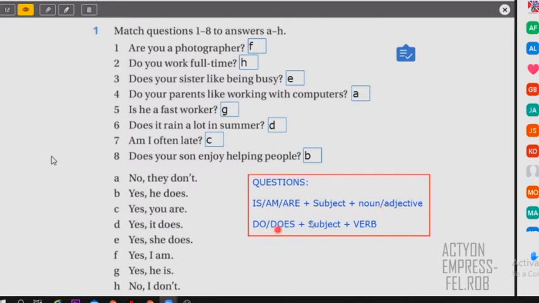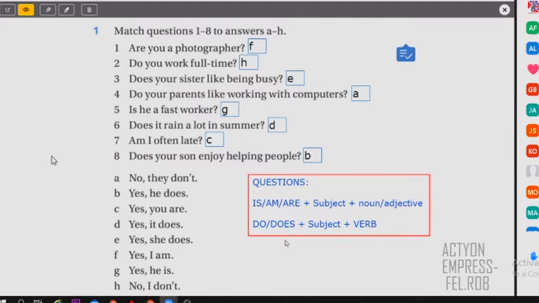And in what cases do you use do and does? It is for the same, you need do and does with a subject, but the difference is that you have a verb, right? So that is the main difference. If you have a verb in your question, you can only use do or does. And if you don't have a verb, you can use is, am, or are, right? Because an adjective is not a verb. So for the rest, you can use is, am, or are. And only for verbs, you use do and does. So this is what we're practicing, right? To make the difference. So let's continue.